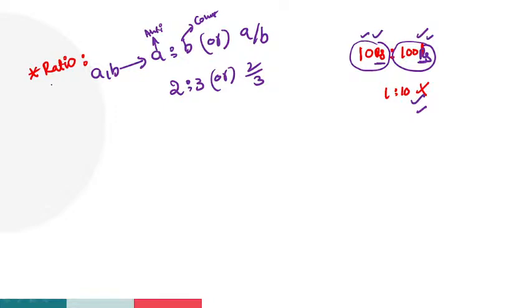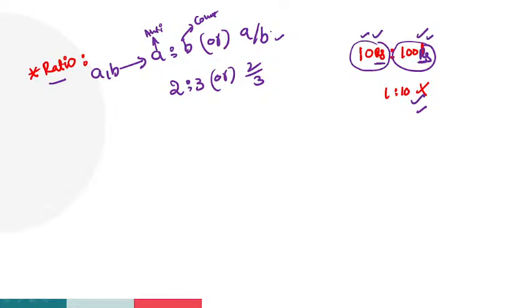Just remember what the ratio is, guys. What is the ratio? Anyone? Ratio means two quantities of the same units. A is to B or A by B is the same.